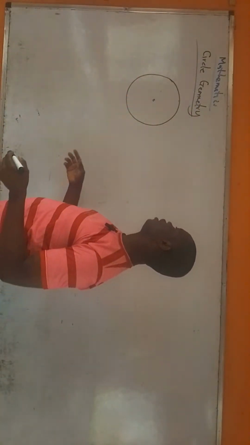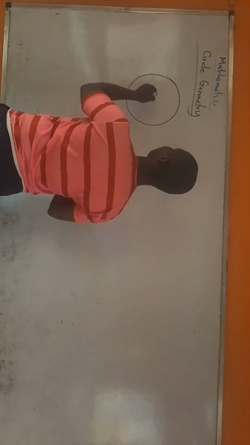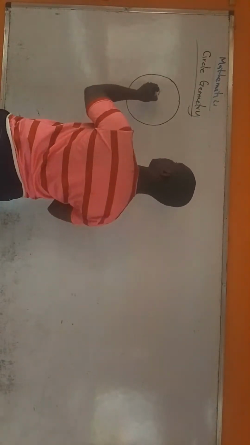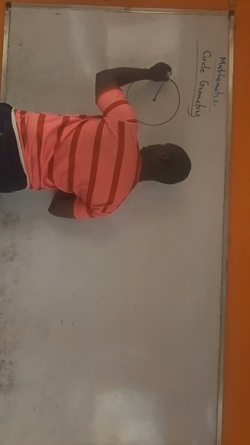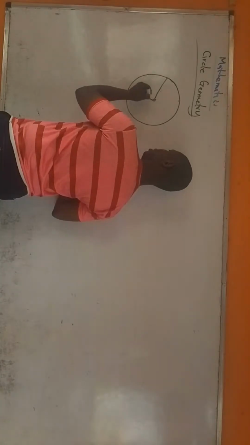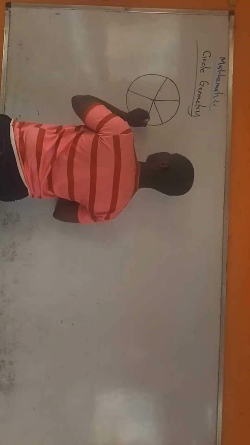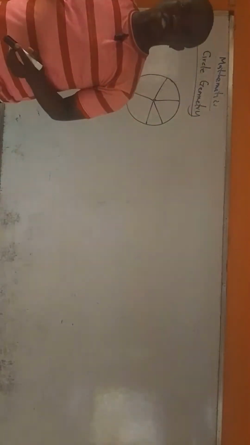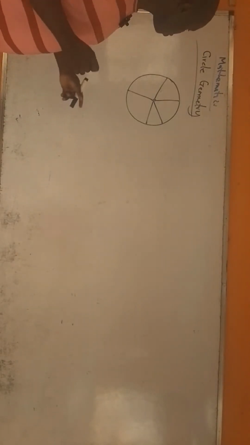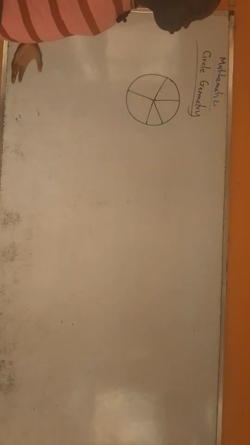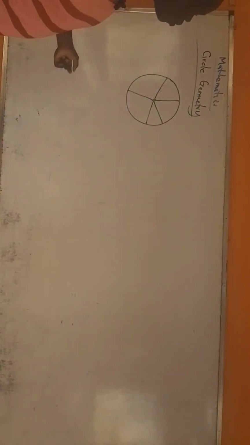Are you getting it? The first term we talk about is the radius. The radius is the line, some mathematicians say, that runs from the center to any point on the circumference. So if I draw a line from here to here, this is a radius. This is also another radius. This is another radius. Any line at all that runs from the center of a circle to any point on the circumference is the radius. Am I communicating? Some mathematicians will say it is the distance from the center to any point on the circumference, which is still pretty much correct.